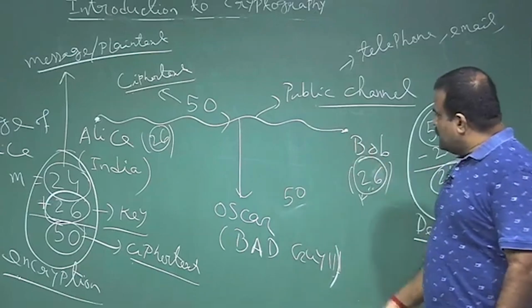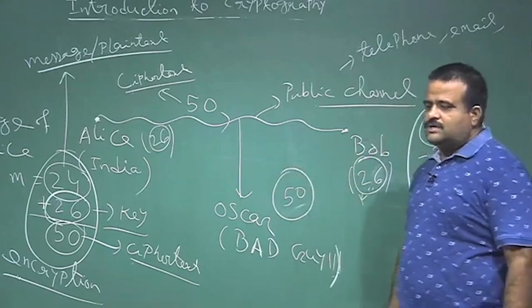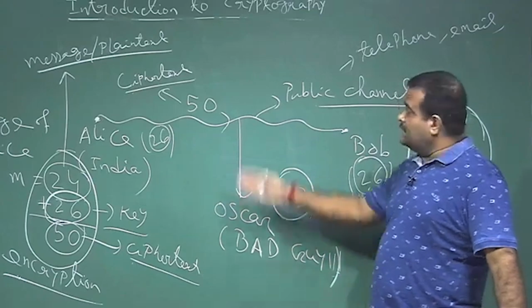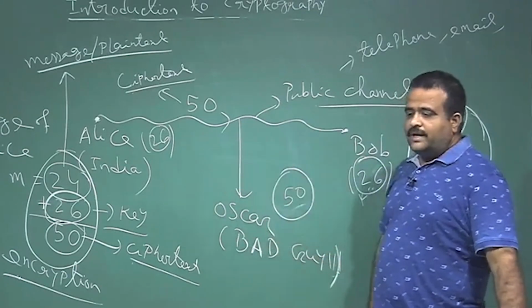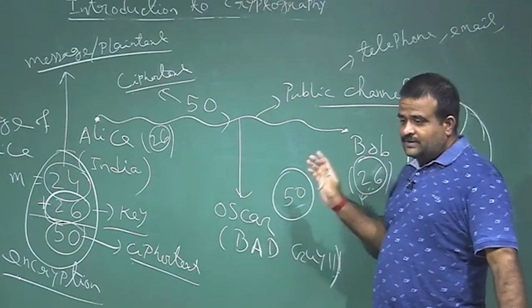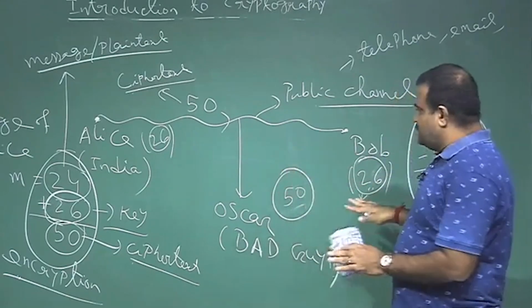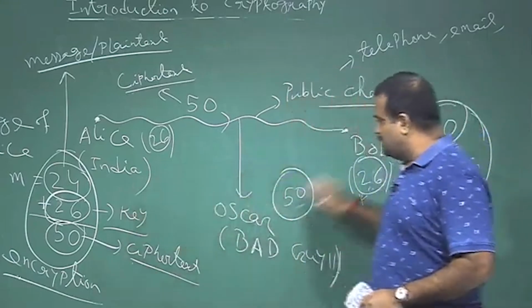So, what can Oscar do? Oscar is getting only this ciphertext. Oscar does not have the key. So, the goal of Oscar is to guess what the key is and what the plain text is, what the Alice's original age is. This is the fundamental objective of cryptography, knowing this encryption algorithm and decryption algorithm.